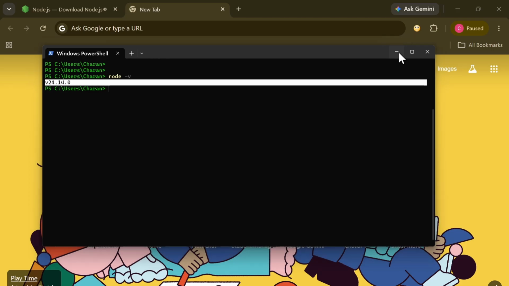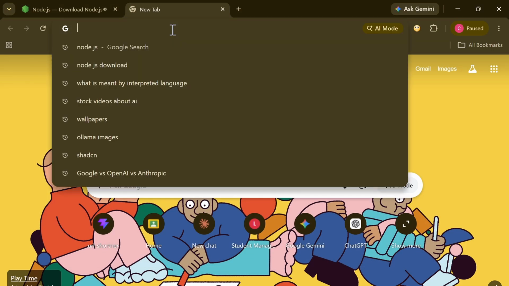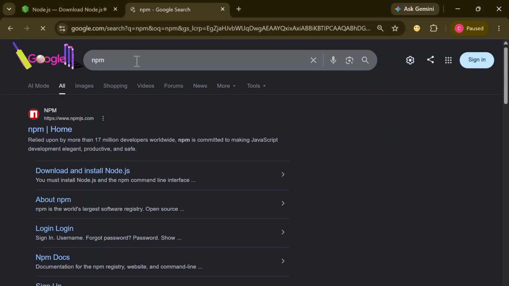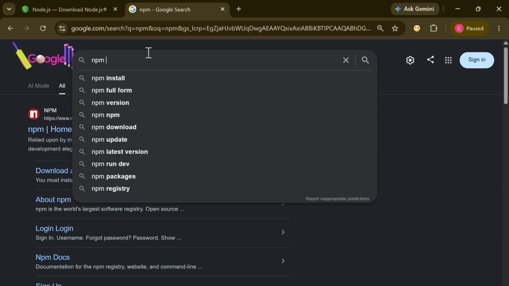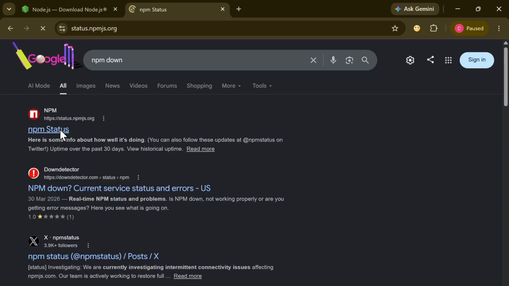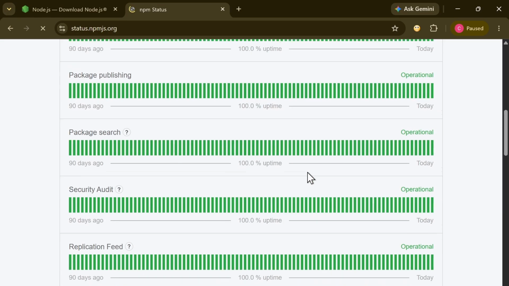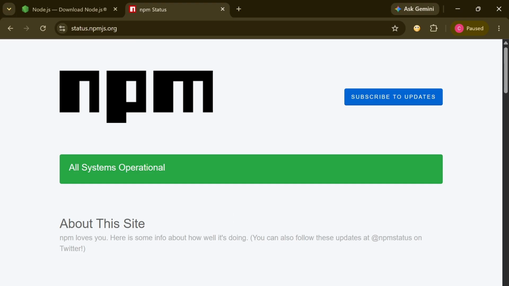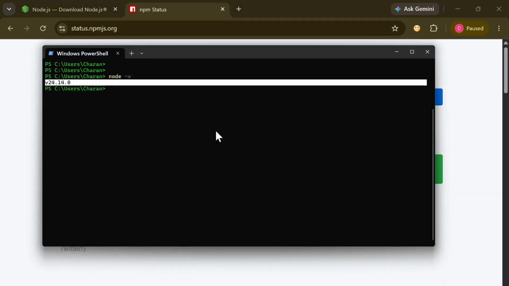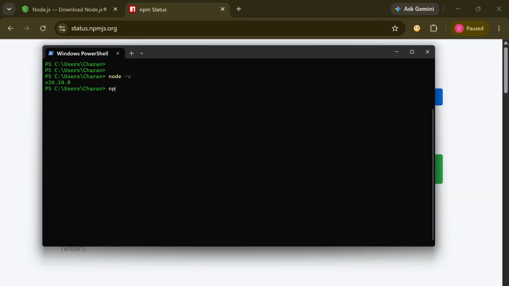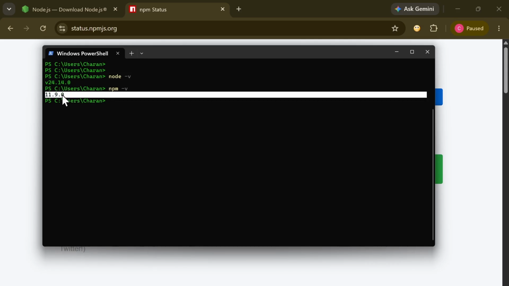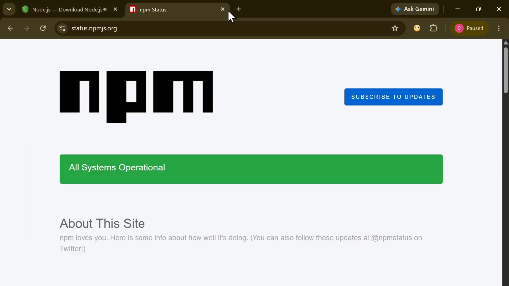Not only that, there is something known as npm. You should also make sure npm is installed. If you go to this website, this is the official website of npm. npm will be directly installed to your laptop along with Node.js. npm is also a very important thing to download, it is a package manager. If you see, I am getting a version here too, which is nothing but npm has been successfully installed in my laptop. So if you want to install any packages, npm makes sense now.